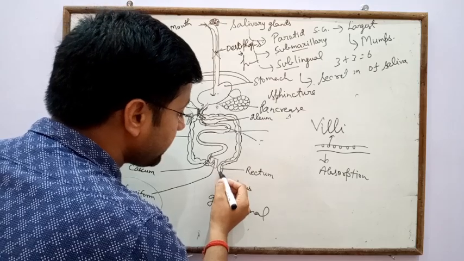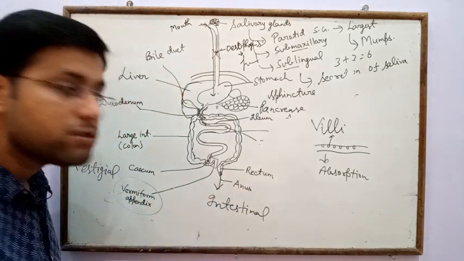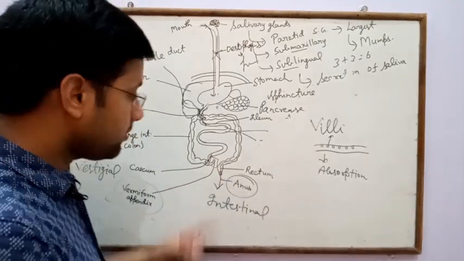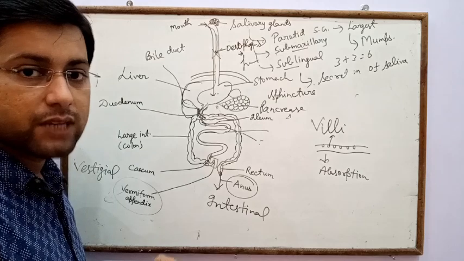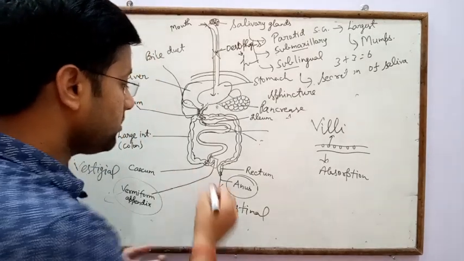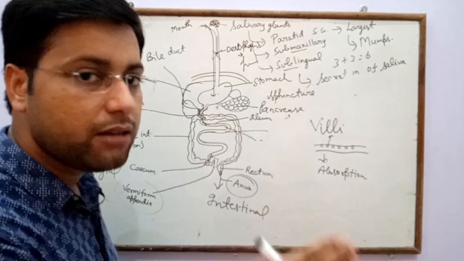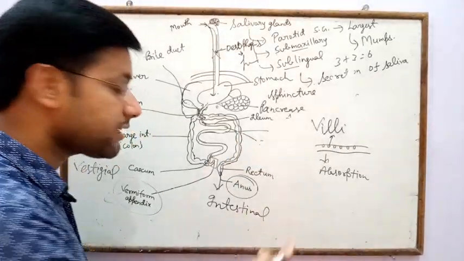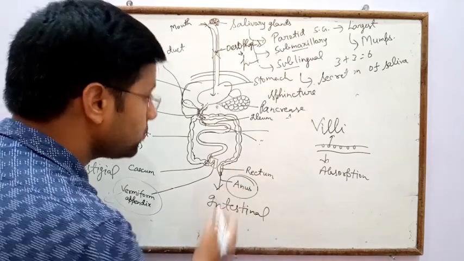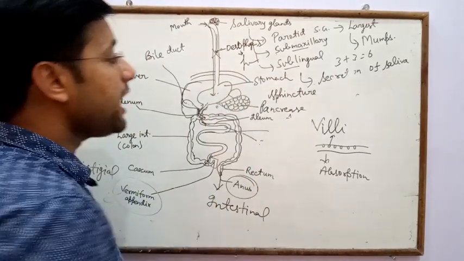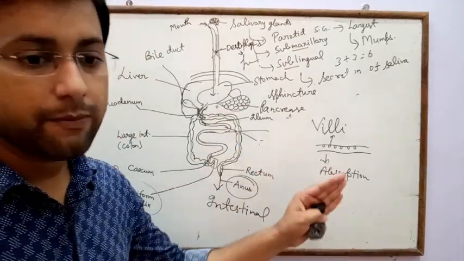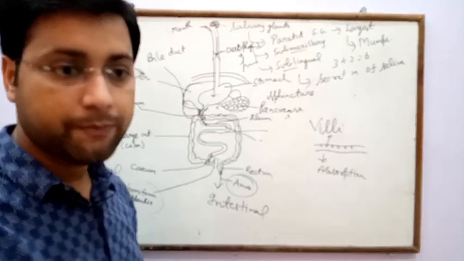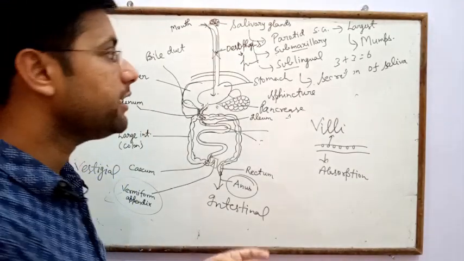Finally the undigested food material is eliminated outside the body through the anus, and the process of excretion is called elimination. We can say that the large intestine is the final part from where the undigested food material is eliminated through the anus. Pancreas also helps in the secretion of some hormones like insulin, glucagon and somatostatin.